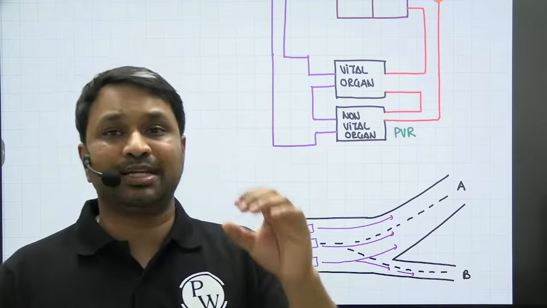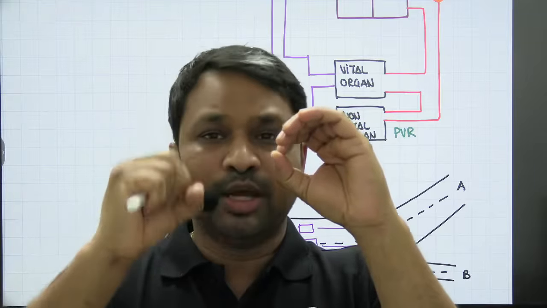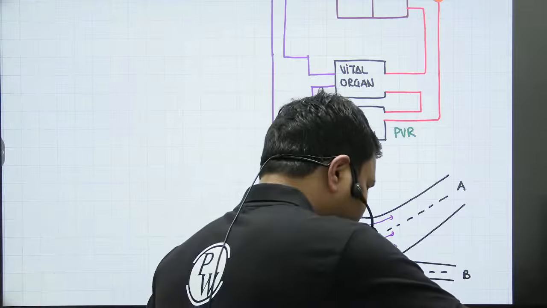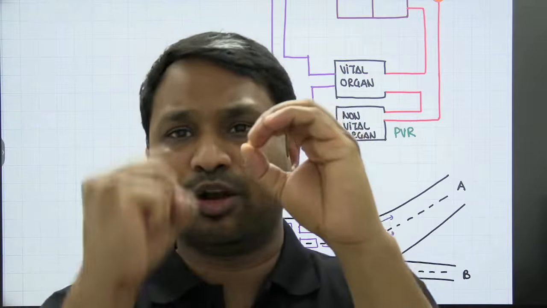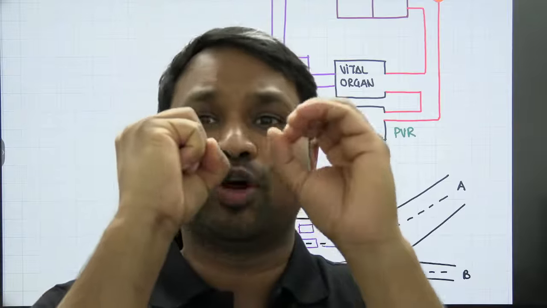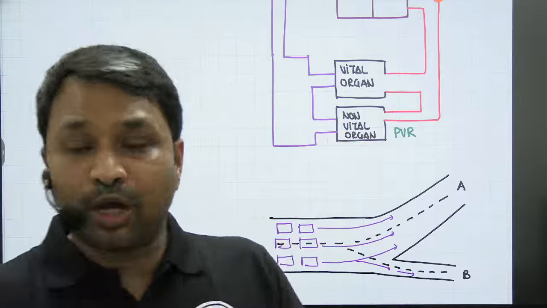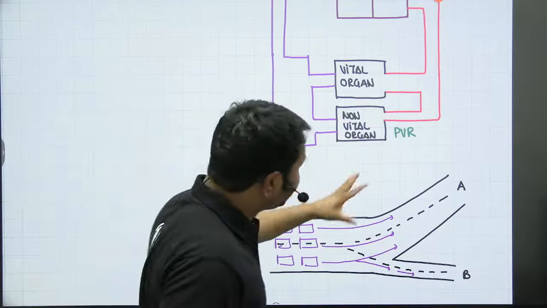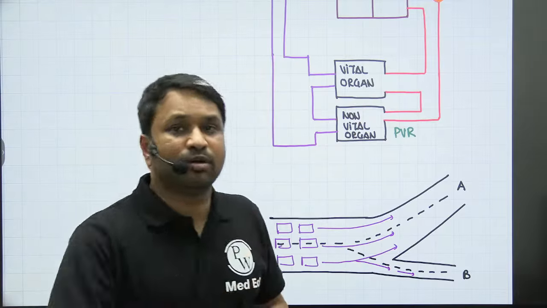In a simple concept, vital organs का blood vessel इतना मोटा होता है और non-vital का इतना छोटा होता है. So obviously when you look at the lumen, इतना बड़ा आपका, this is the size of the blood vessel of the vital organ. This is the size of the blood vessel of a non-vital organ. So when the blood has to flow, obviously it will flow into a bigger hole. Because the vessels of vital organs are bigger in caliber, they will have low resistance. So more amount of blood is going to be flowing into the vital organs. Less amount of blood will go into non-vital organs.